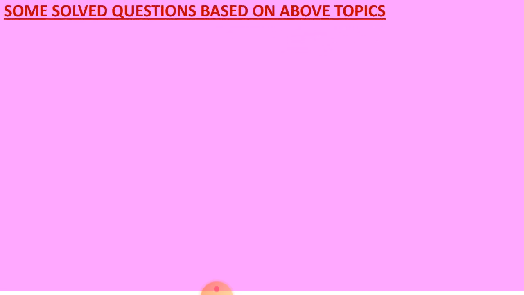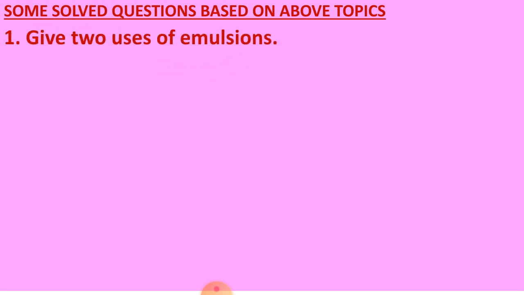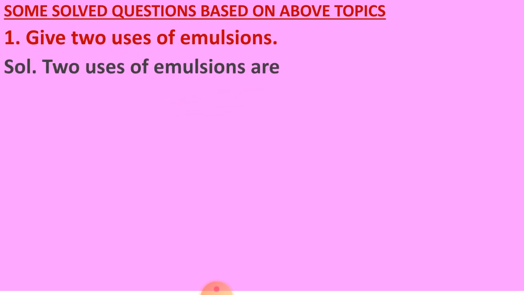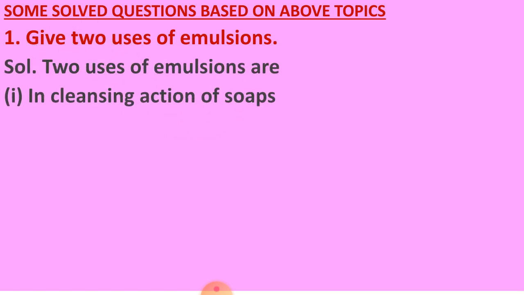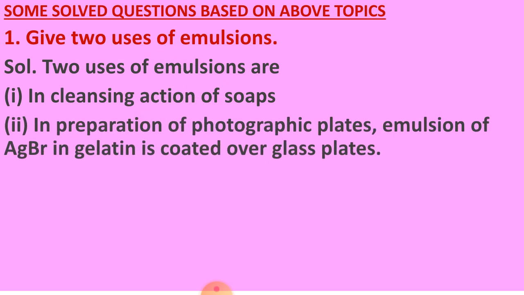Now dear students, here some solved questions based on the above topics are given. So now the question number 1, give two usages of emulsions. First usage is in the cleaning action of soap. Second, in the preparation of photographic plate, emulsion of AgBr in gelatin is coated over the glass plate. So this is also an example of emulsion. Otherwise, I have given some more examples of emulsion in the form of medicines, and in the digestion of fat in the intestine.